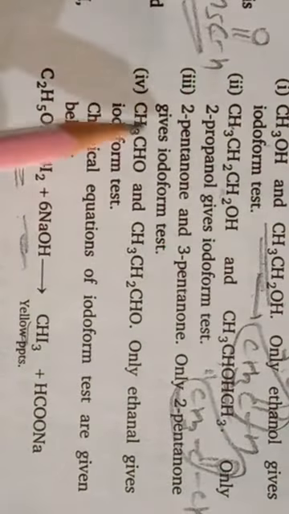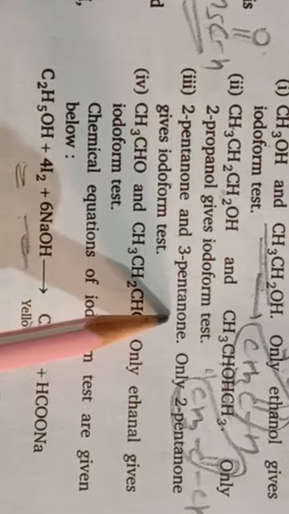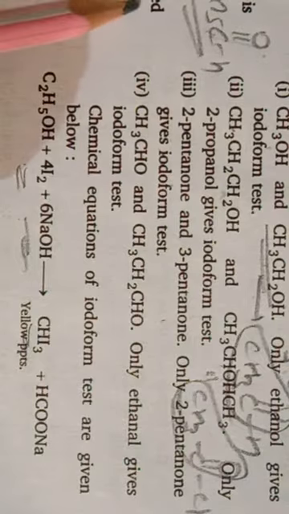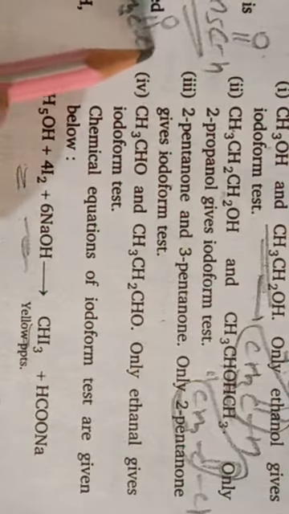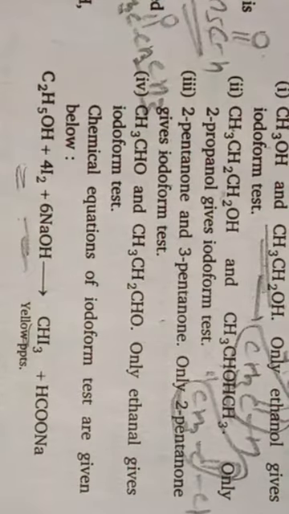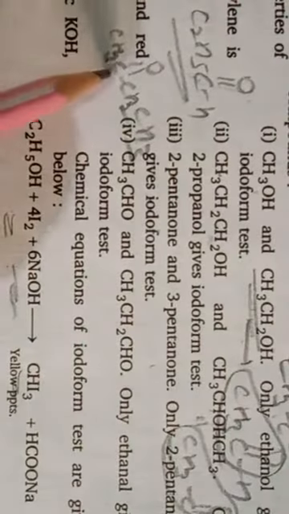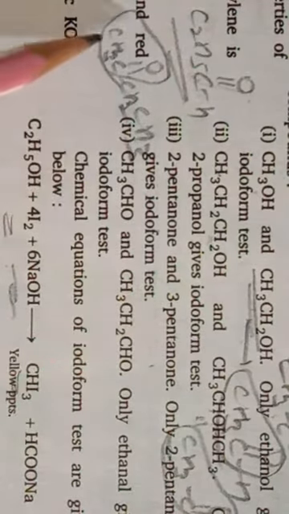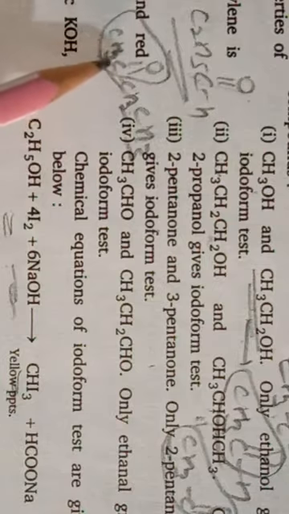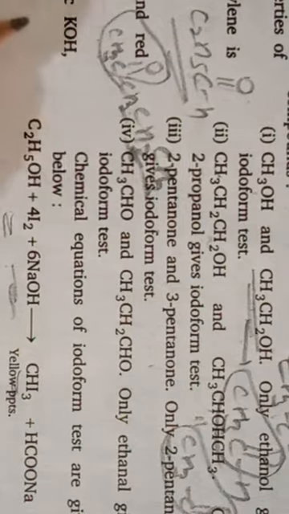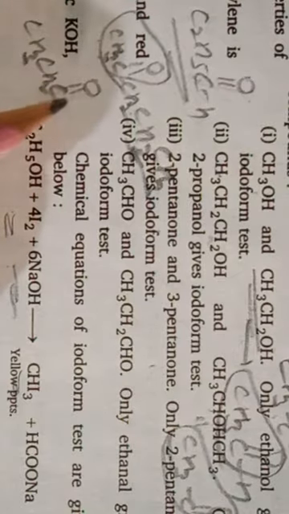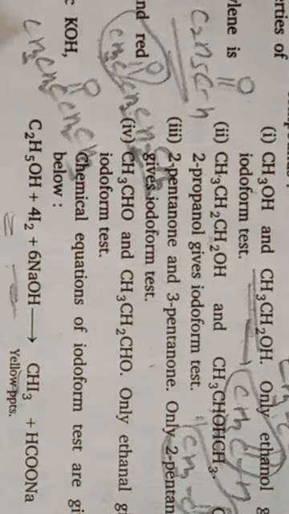Now the next example is 2-pentanone and 3-pentanone. If you write the structure of 2-pentanone, it has CH3CO group. 3-pentanone is CH3CH2COCH2CH3.